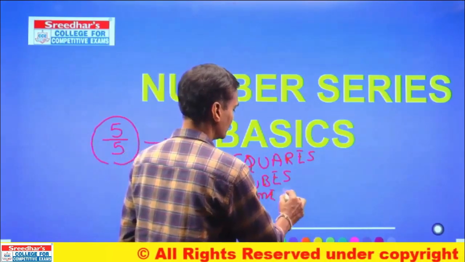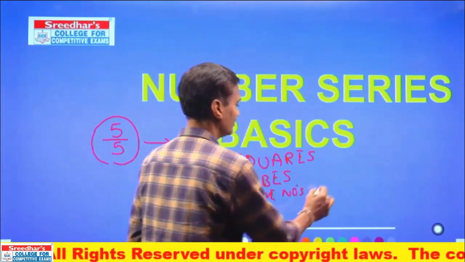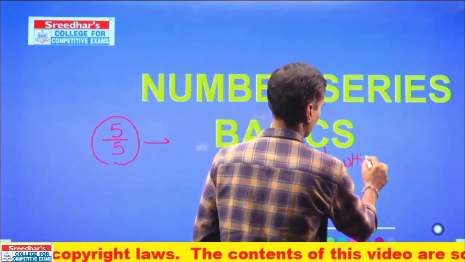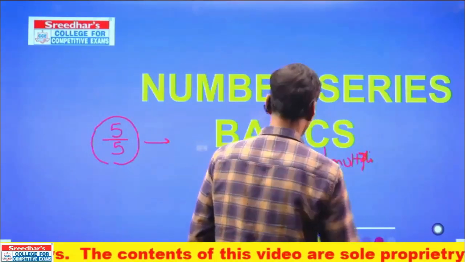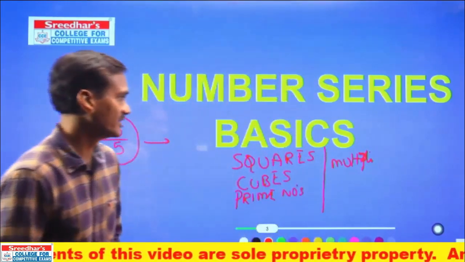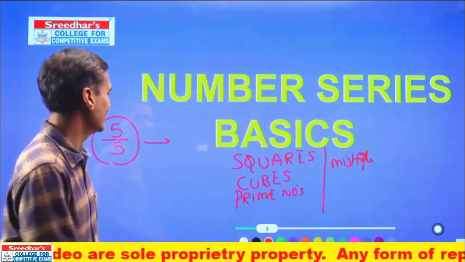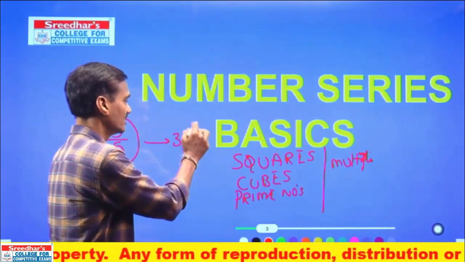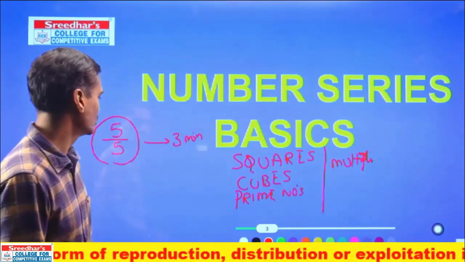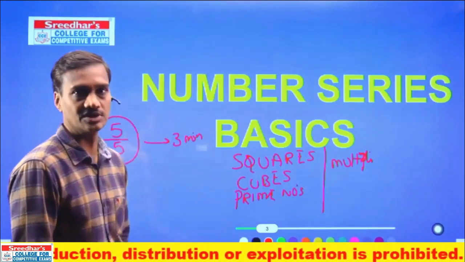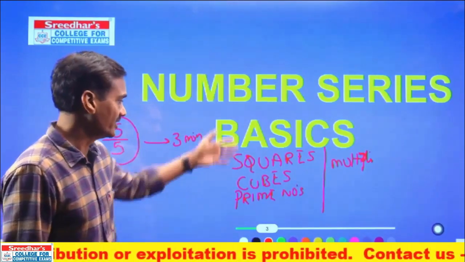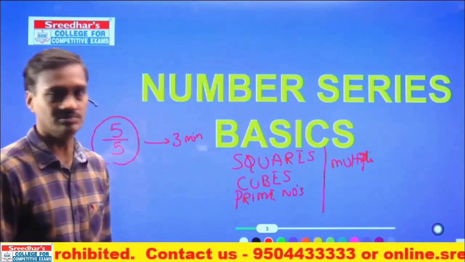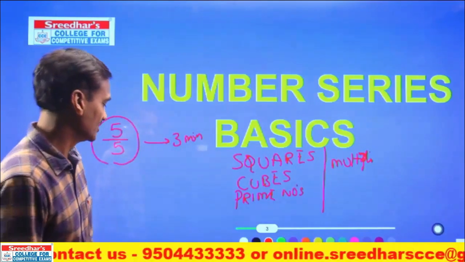And apart from this, you need to be thorough with the multiplication concepts as well. Multiplications. Now these are the things which are very vital in order to score 5 out of 5 in less than 3 minutes. Clear? Our objective is to score 5 out of 5 in less than 3 minutes. So you need to be thorough with all these squares, cubes, prime numbers and multiplications as well.